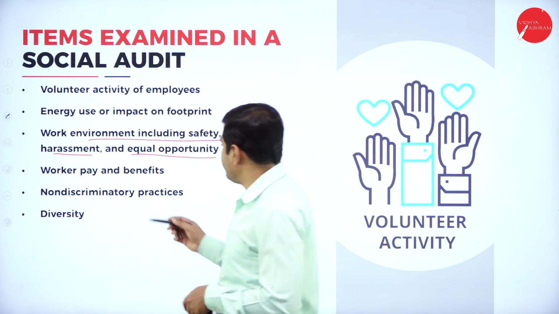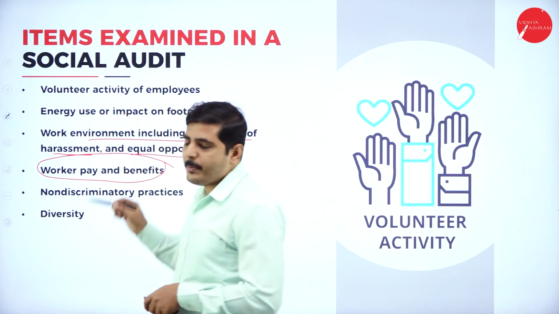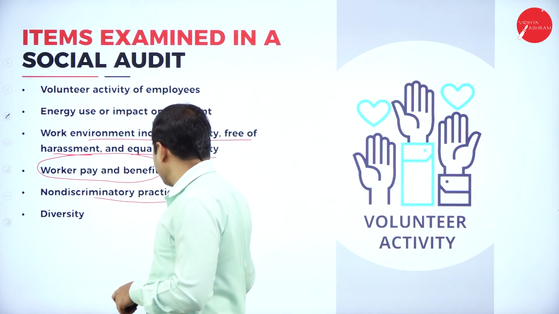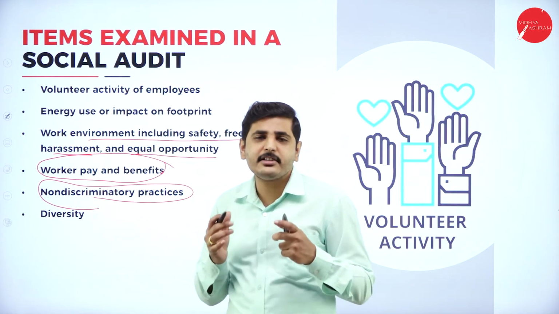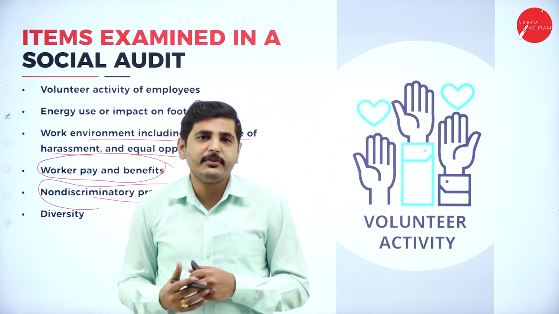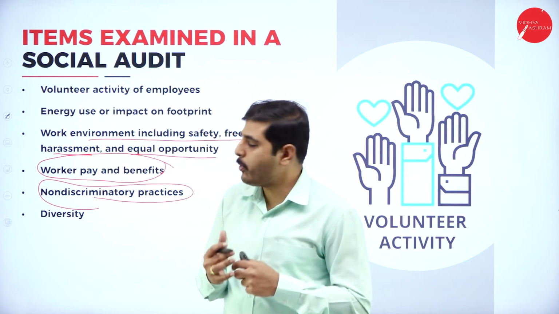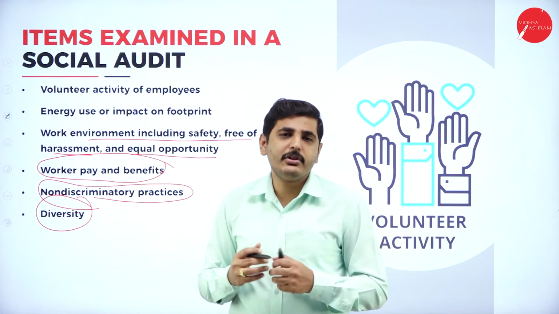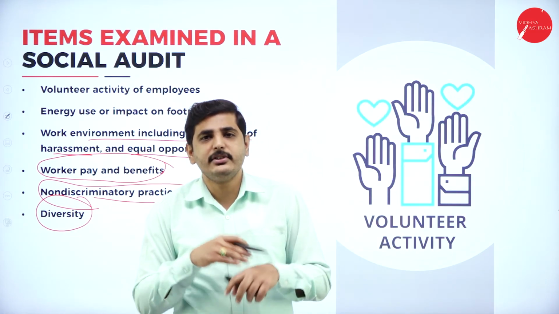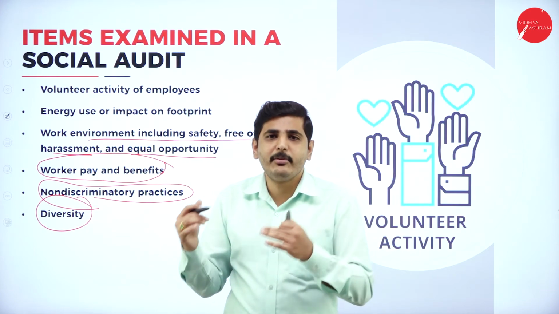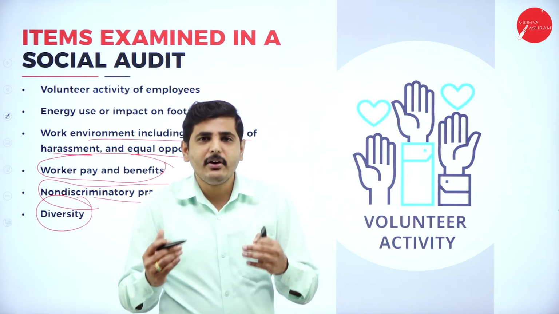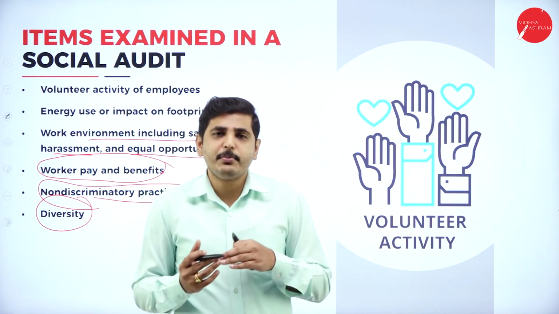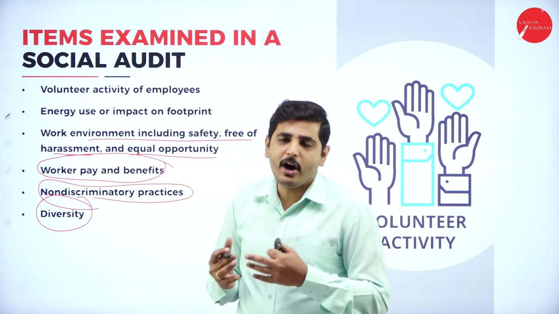Next one, workers' pay. Are we providing proper salary with other benefits? Next one, non-discriminatory practices. We should not discriminate on the basis of caste, creed and gender. On the basis of geographical area, we should not discriminate our employees. Next one, diversity. We should encourage diversity in our employees. We should accommodate all types of employees, genders. It may be third gender, or male, female. We should consider geographical area, economic background. So we should provide all types of employees a good opportunity.